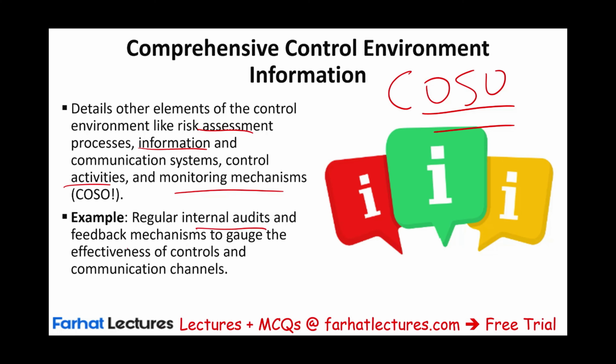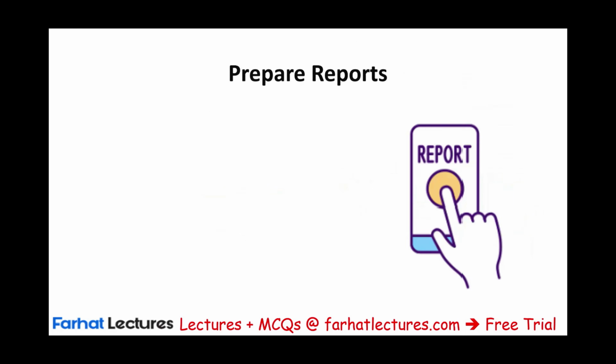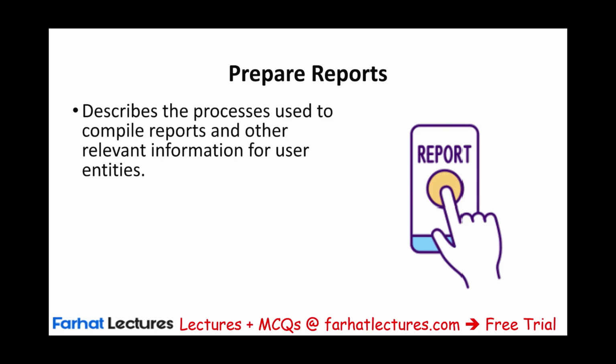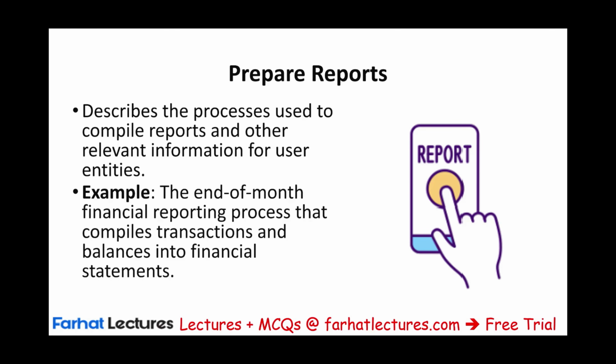Regular internal audits and feedback mechanisms to gauge the effectiveness of the controls and communication channels. This could be an example of it, but there are going to be many examples of this when we look at the comprehensive control environment. Then we get to prepare reports: describe the process used to compile reports and other relevant information for user entities. So when we prepare a report for the user entity, for example, the year-end financial reporting process or the payroll for that month, how do we do this?